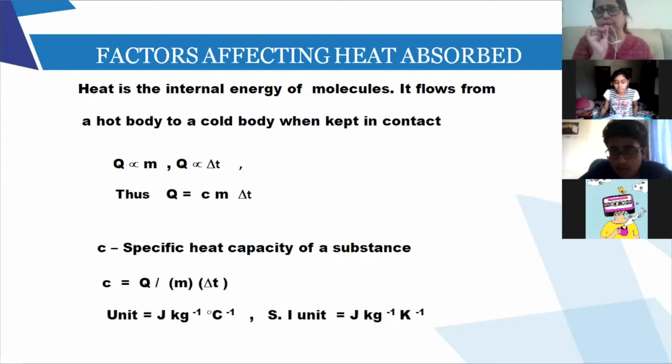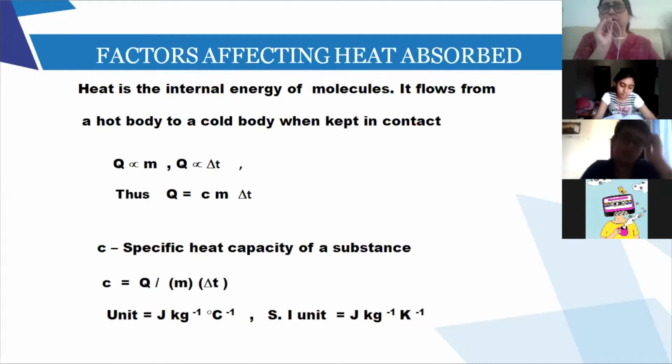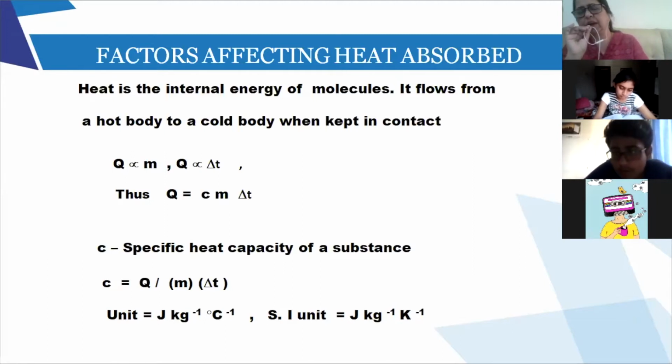I do not have to supply 1000 joules now, because the mass has changed, I have to supply more heat, maybe 2000 joules. So the amount of heat supplied firstly depends on mass. If I have a small mass, less heat, common sense. If I have a bigger mass, then obviously I have to supply more heat. That is the first factor.